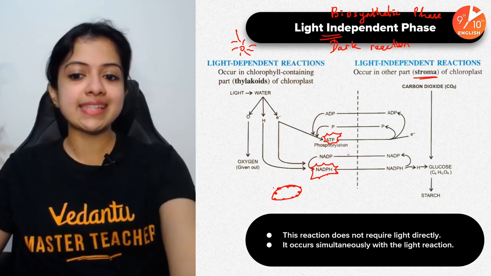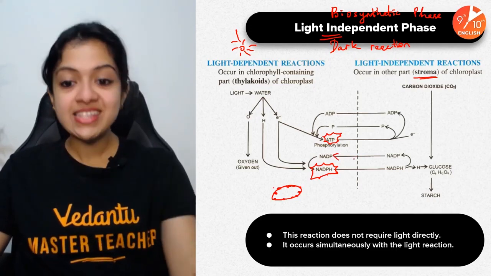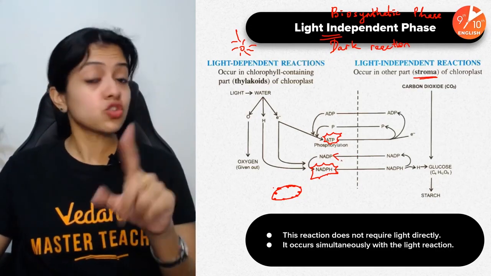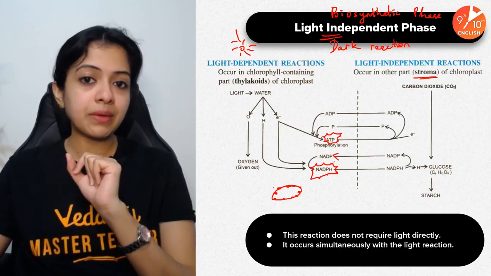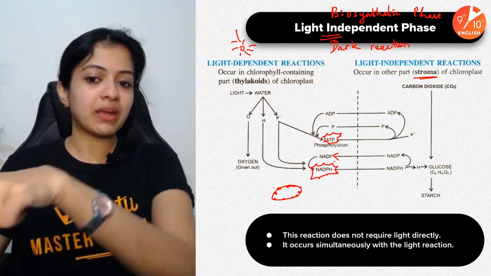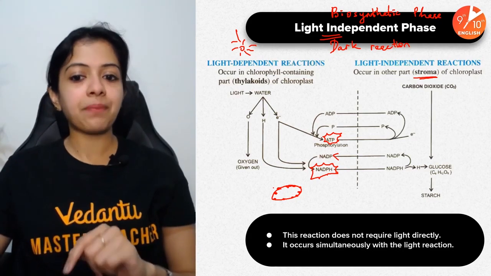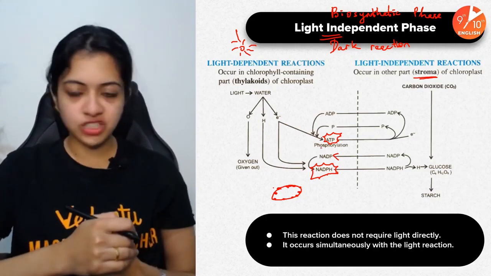NADP gets recycled back, so that for further light reactions that NADP can be used. Remember, I told you I will tell you where that NADP comes from. This is where it comes from. It just gets recycled and regenerated so that this NADP can be used up in further light reaction steps.